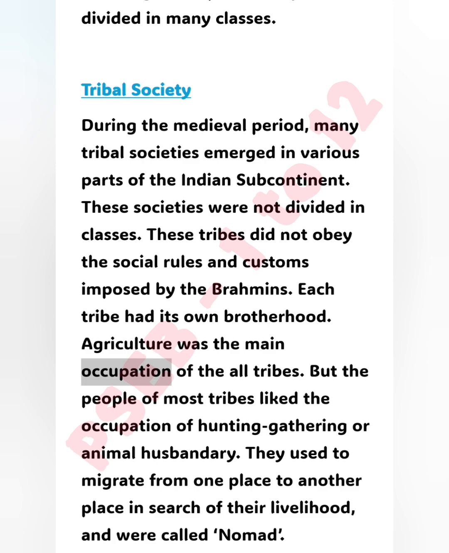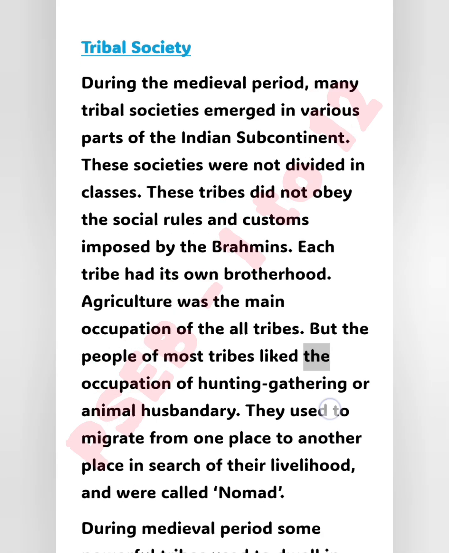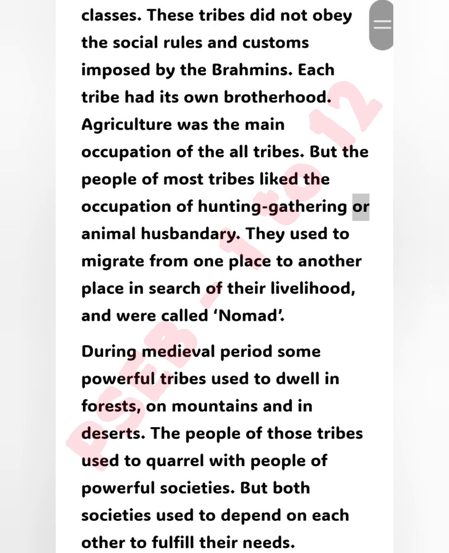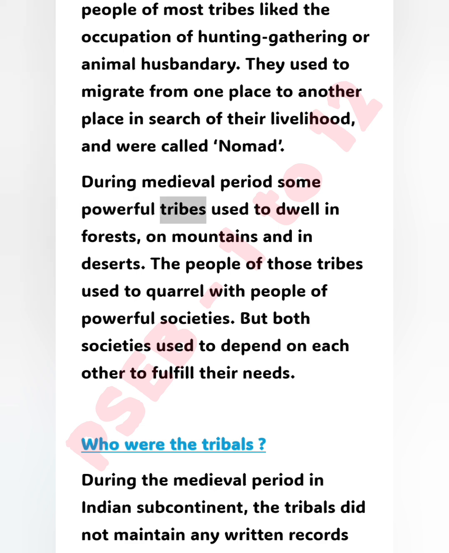Agriculture was the main occupation of all tribes. But the people of most tribes liked the occupation of hunting-gathering or animal husbandry. They used to migrate from one place to another in search of their livelihood, and were called nomads. During the medieval period, some powerful tribes used to dwell in forests, on mountains, and in deserts. The people of those tribes used to quarrel with people of powerful societies. But both societies used to depend on each other to fulfill their needs.